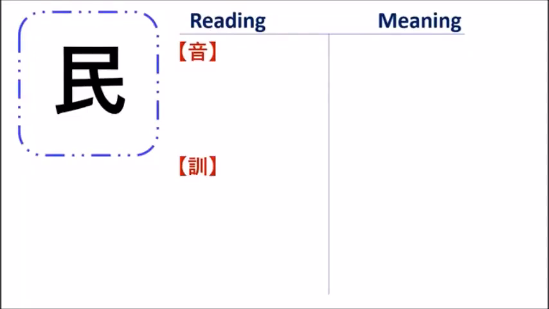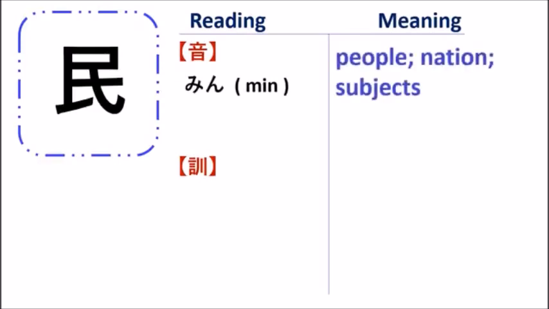Next, we are going to learn this kanji. This kanji has the on'yomi sound "min" and the meaning of people, nation, or subjects. This kanji doesn't have a kun'yomi. You only have the original Chinese sound, which is "min". Min means people or nation.